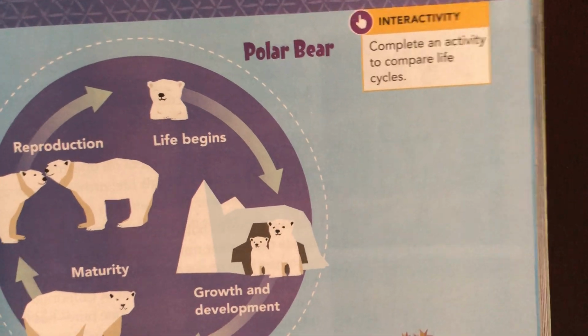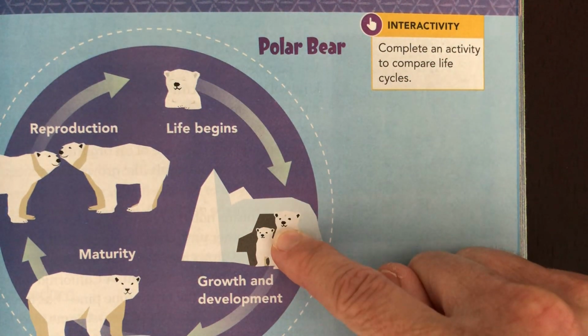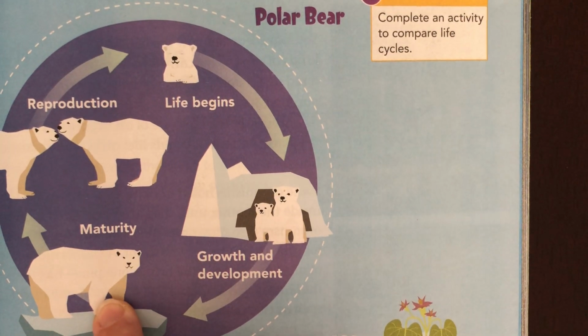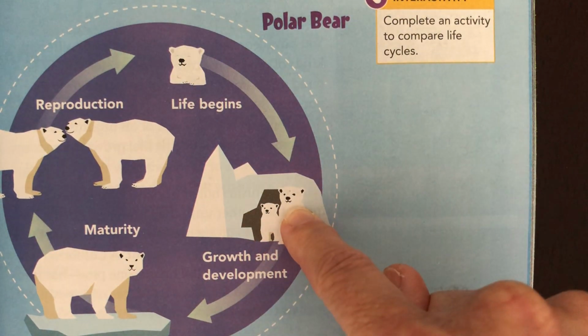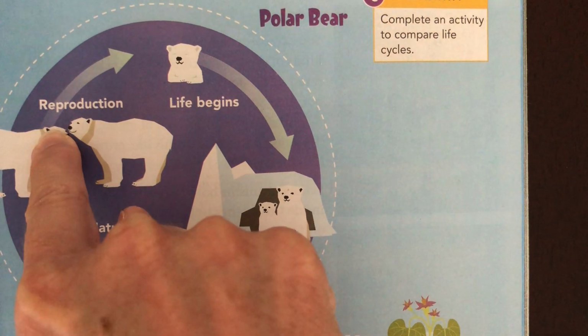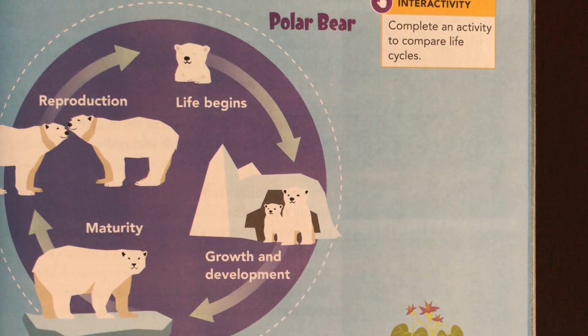Then we have a polar bear. Life begins. It grows. It's mature. Mature is like an adult. It reproduces. It has a baby. The baby grows. The baby grows into an adult. The baby then reproduces, okay?